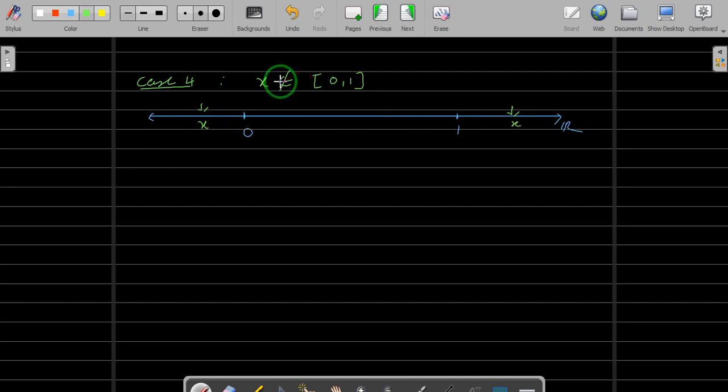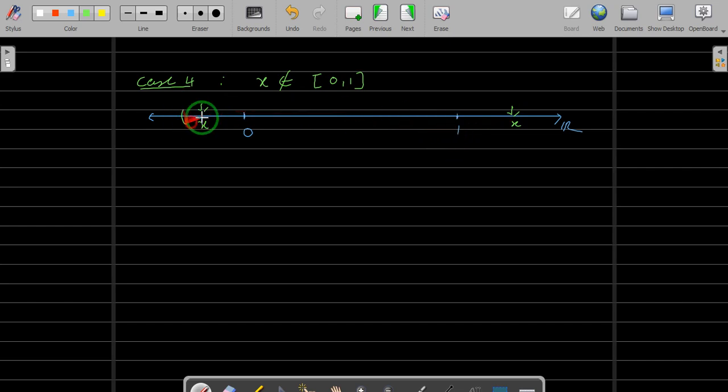Now if x does not belong to 0, 1, that means if your x is here, then as I said, we can find a radius R such that the ball around x of radius R intersection with your A will be empty, because this 1 is the only point which is closer to x which could be in the intersection. But we are taking the radius which guarantees that 1 is not in the intersection.